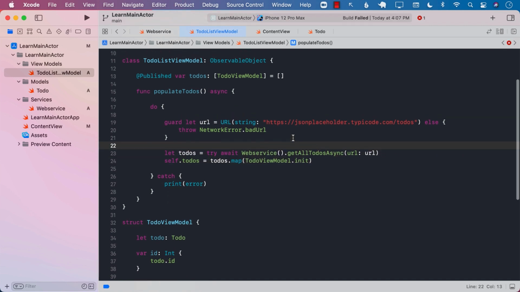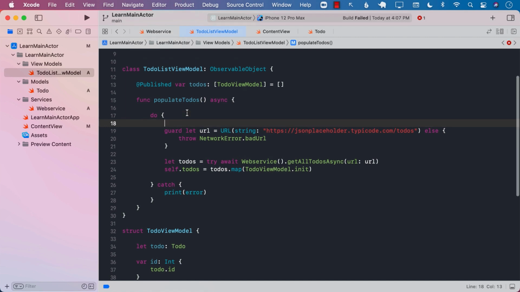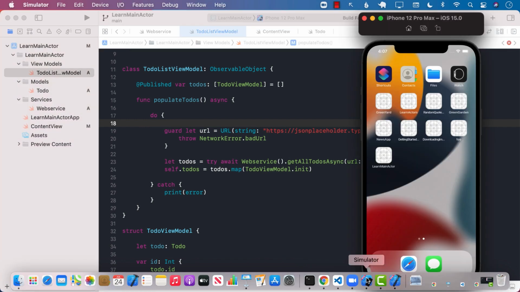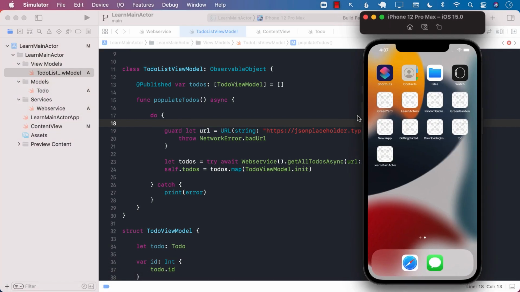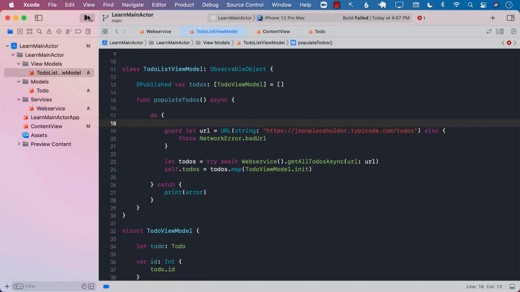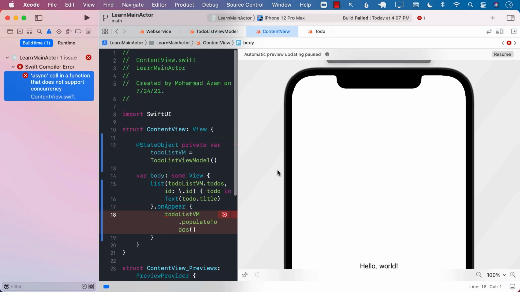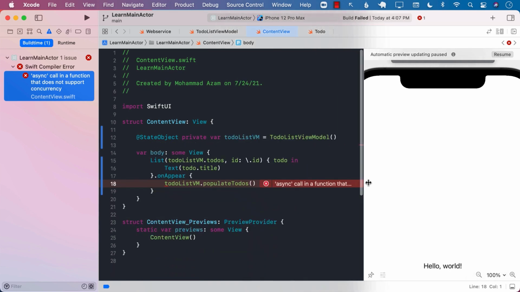Perfect. So this to-dos that we have assigned is the one that we have created right over here, which is also marked with Published. Keep that in mind. Let's go ahead and run the application. And we'll see if it is allowing us to display everything or not. Okay, so currently we are getting an error. And this is the error that we are getting.